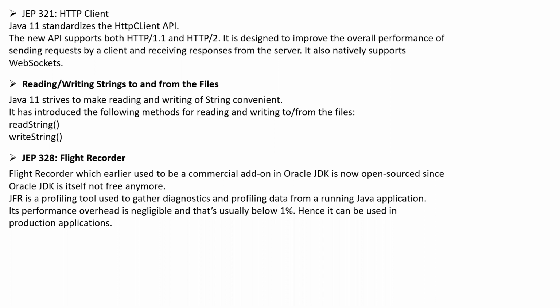This gives an overall improvement for clients sending requests and receiving responses. It mainly helps in upgrading security features like TLS, that is, Transport Layer Security, where there are some releases: TLS 1.1, 1.2, I think 1.3, likewise, right?